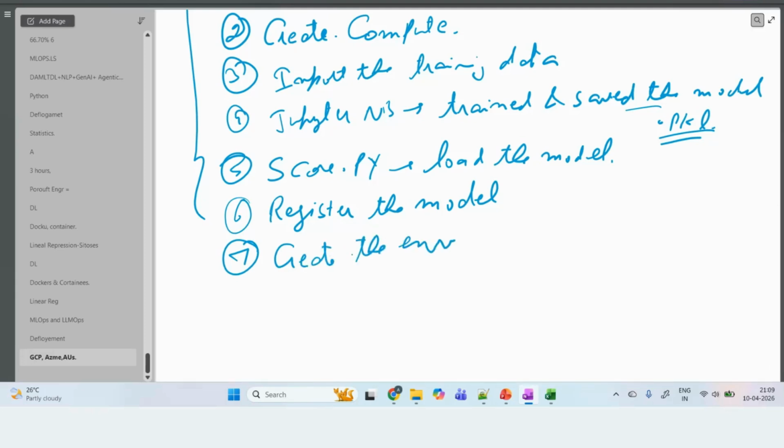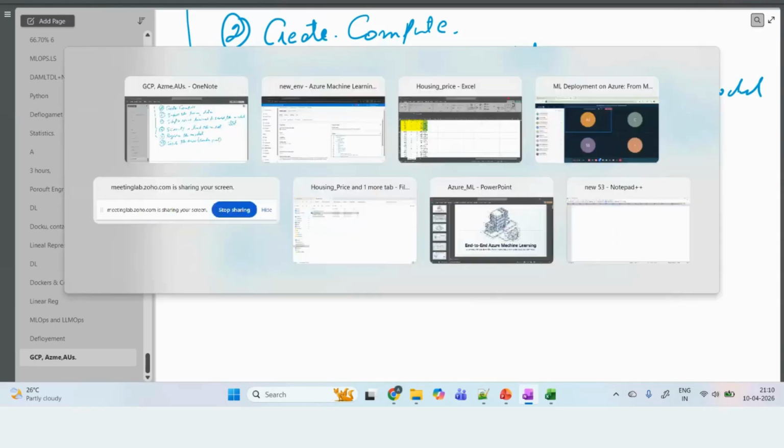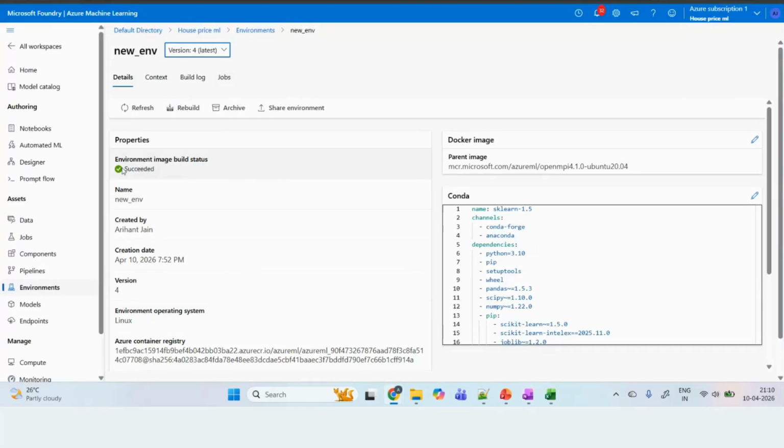Why is it required? Because in that we have to define the conda YAML file, that is, which libraries will be required. It will create the Docker container inside it, and all the different libraries and everything will get installed. If it shows succeeded here, that means it's successful. Otherwise you will get failed with a cross button, which means something is wrong. And here, this is the Docker image which will be created automatically.